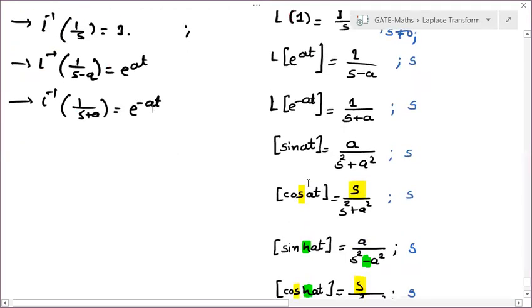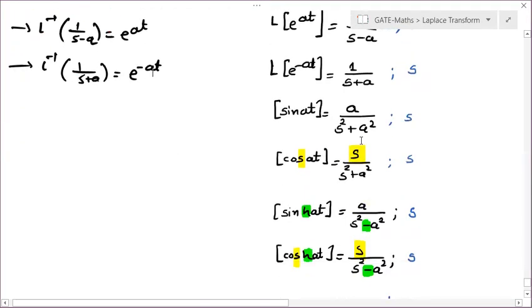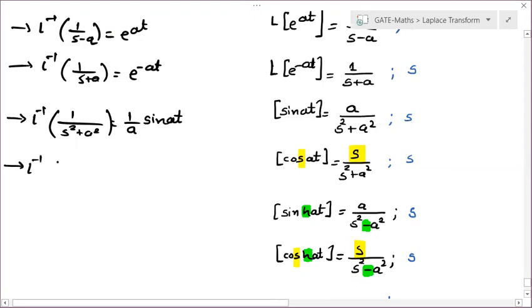Same now, a by s square plus a square. It may happen that generally you won't get this a over here. In the question you'll have it like this only: Laplace inverse of 1 divided by s square plus a square. So this a will go to that side and it will become 1 upon a sine at. Same over here, Laplace inverse of s divided by s square plus a square will be your cos at.